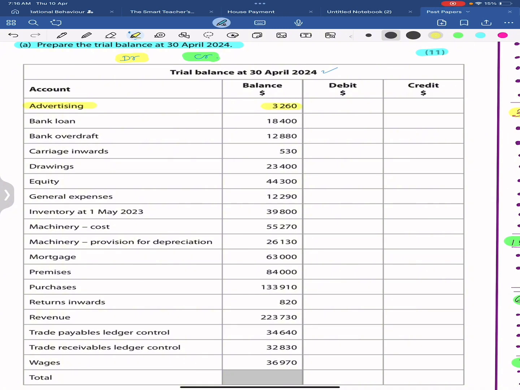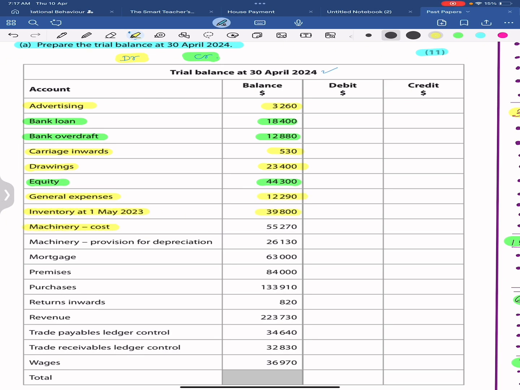Advertising is an expense, debit. Bank loan, a liability, therefore credit. Bank overdraft is a liability, therefore credit. Carriage inwards is an expense which goes under cost of sales, therefore debit. Drawings has a debit balance. Equity has a credit balance. General expense is an expense, therefore debit. Inventory at 1st May 2023 is an asset, therefore debit.